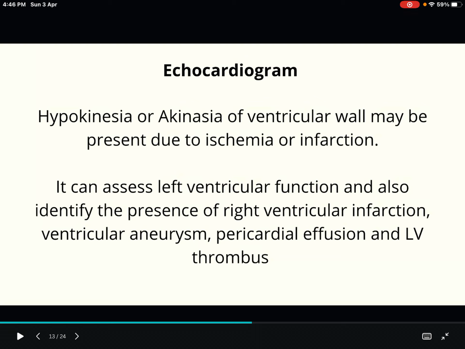Hypokinesia or akinesia of the ventricular wall may be present due to ischemia or infarction. So how is echocardiogram helping us? It can assess left ventricular function, and also identify any right ventricular infarction. And it can also show any ventricular aneurysm, pericardial effusion or left ventricular thrombus. These things echocardiogram can assess.